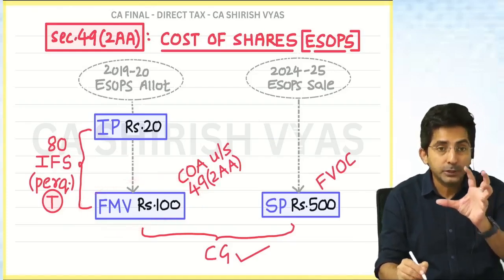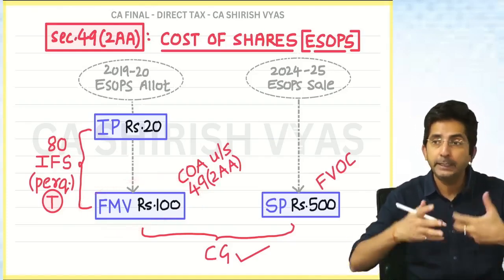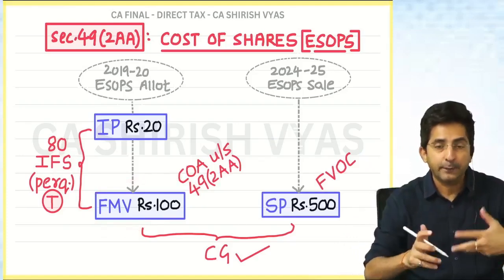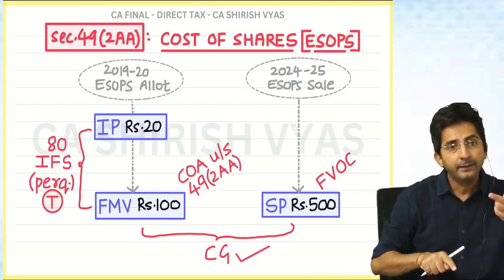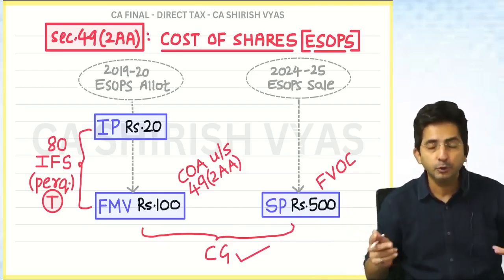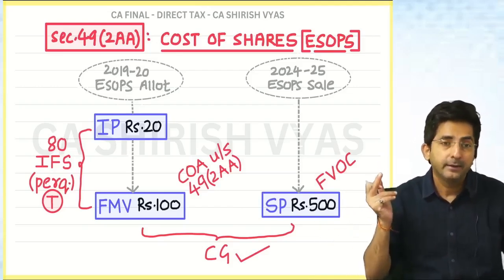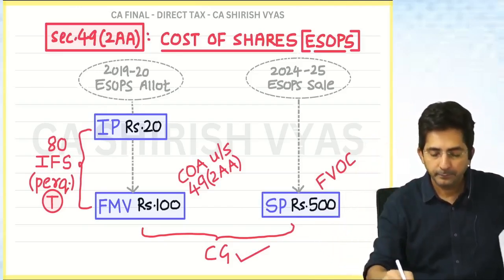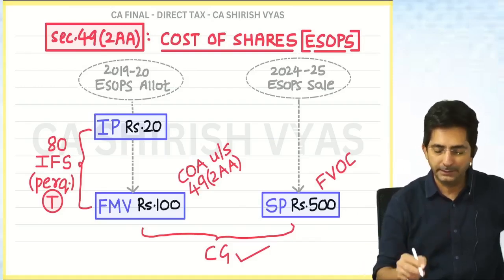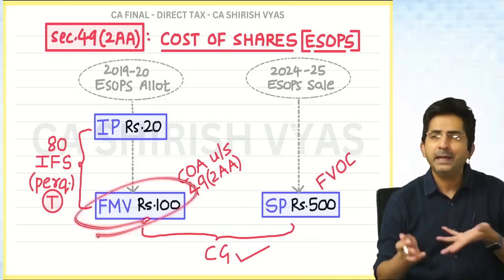In short, if the question is tough, you know what they will do? They will give 2-3 FMVs: FMV on this day, FMV on this day, FMV on that day. Various FMVs will be given. So you will take the FMV of which day? The date of exercising the option. Anyways, if the question is simple, they will simply give one FMV. Take that. Okay.